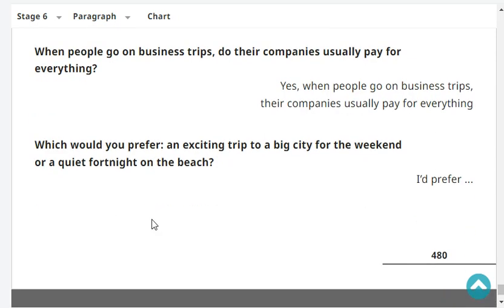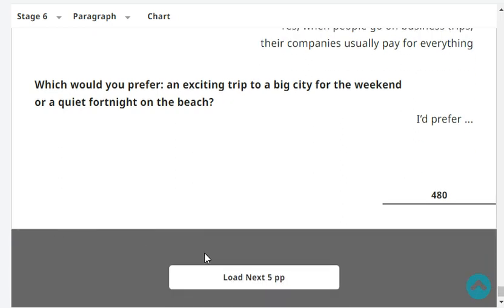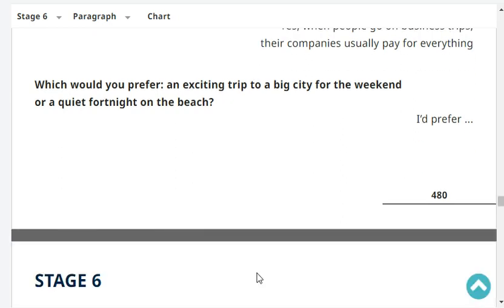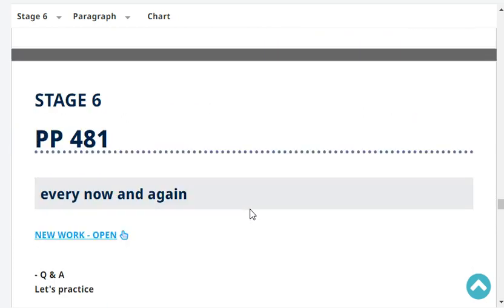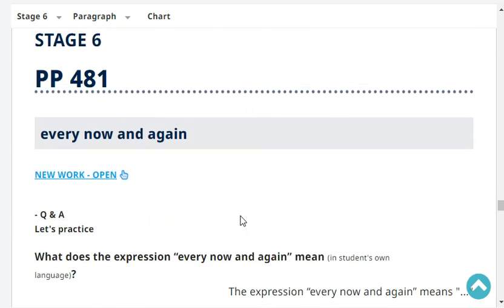Which would you prefer? An exciting trip to a big city for the weekend or a quiet fortnight on the beach? I'd prefer... Which one? Big city. Very good. Okay, so that's the end of our revision.